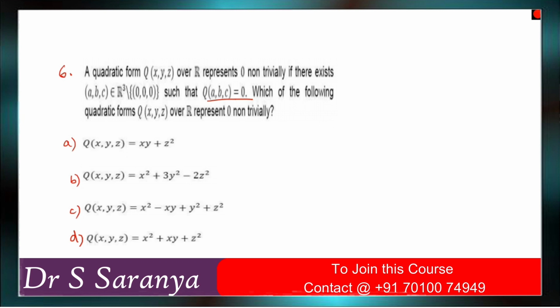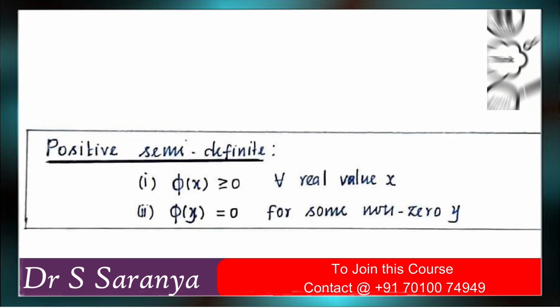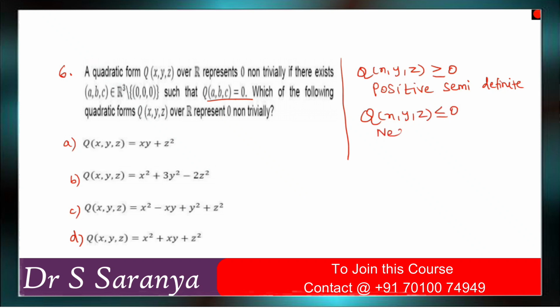Okay. So for this problem, we need to check quadratic form q of x, y, z greater than or equal to 0. It is positive semi-definite. Then what is the other condition? q of x, y, z less than or equal to 0, negative semi-definite.